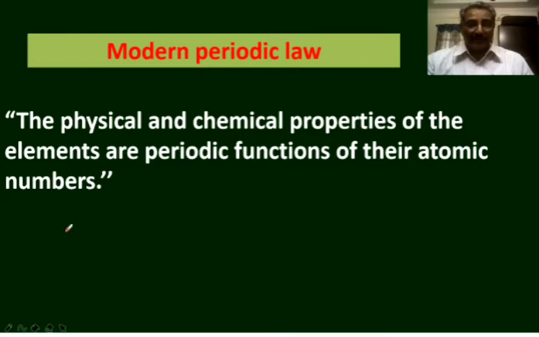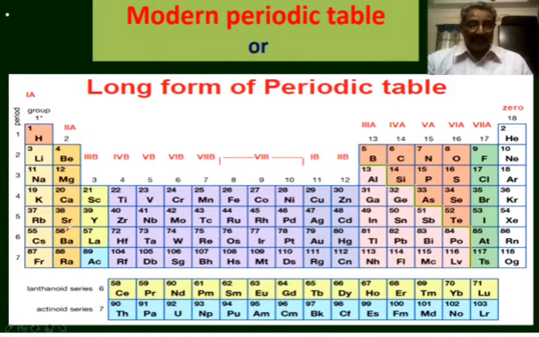By taking the atomic number as the basis, Niels Bohr and another scientist, Bury, constructed a periodic table in the year 1920. This periodic table is known as the modern periodic table, or long form of the periodic table, or extended form of the periodic table.